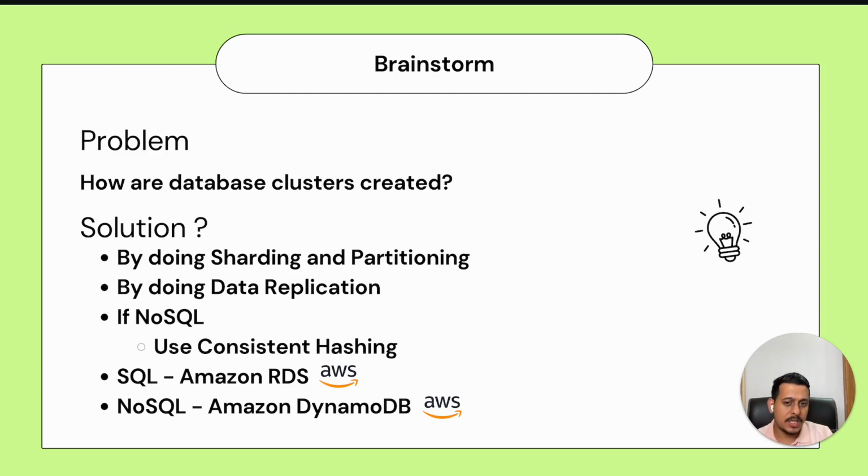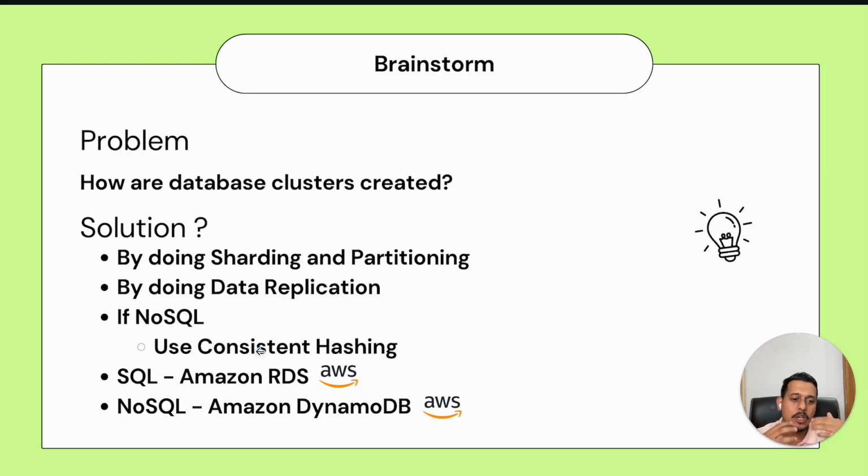There are still algorithms for all these things. Going in more depth, it can easily be 4 to 5 hours of content. Again, not going in depth here. Sharding and partitioning generally get applied to SQL databases. Data replication gets applied to anything. In NoSQL, we use something called consistent hashing. This is one of the practices; there are other practices also. But the point is, using consistent hashing, we are doing the same thing.